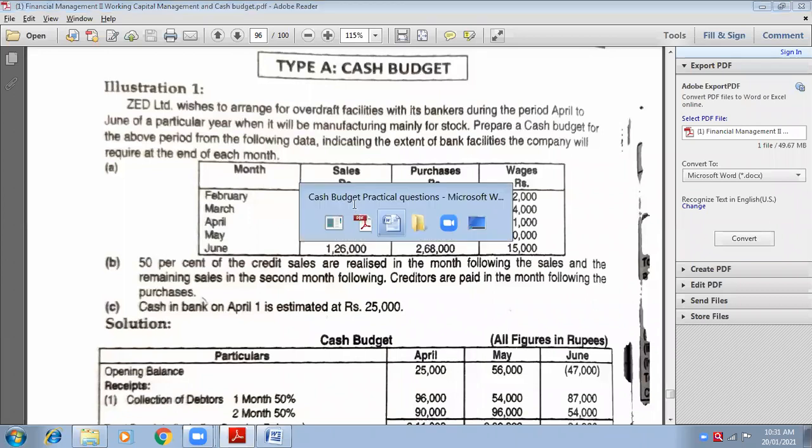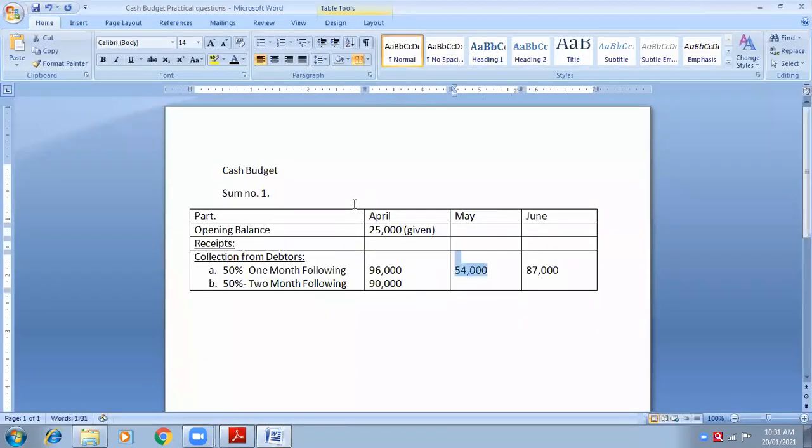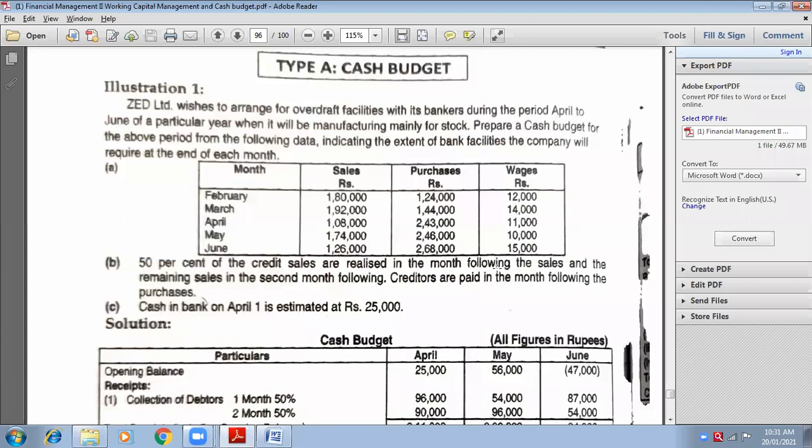Now, I'm coming to next month, which is May. May is the second month following of which month? That means you have to think for 2 months before. May is the second month following for which month? March. Very good. So in short, if you picked up the first one, February, then you have to go in sequence, February, March, April.